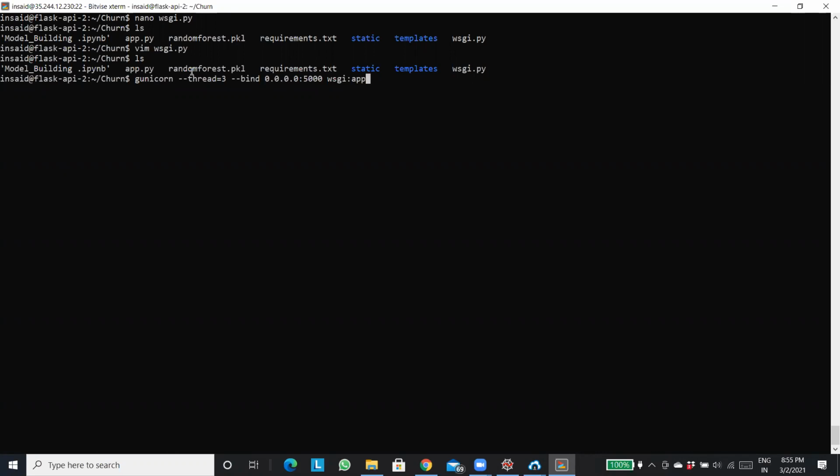Gunicorn hyphen threads, the number of threads you want. I am giving it 3. We'll check it with other numbers of threads as well. Then you'll have to give bind 0.0.0.0. What is this 0.0.0.0? It's basically the open IP. So it's not mandatory to mention 0.0.0.0 here if you are mentioning it in your app.py. We have already mentioned it in our app.py, right? Host equals 0.0.0.0. Remember? No, app is the name of that particular Flask app that is created, Sukrut.